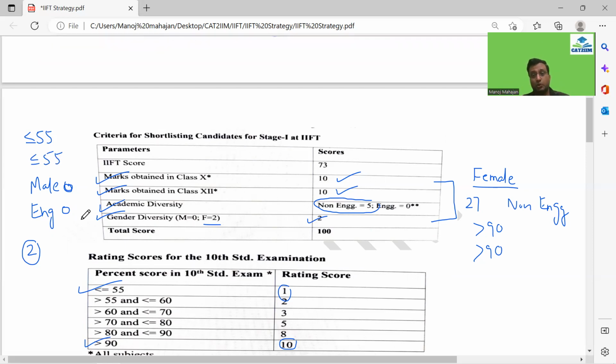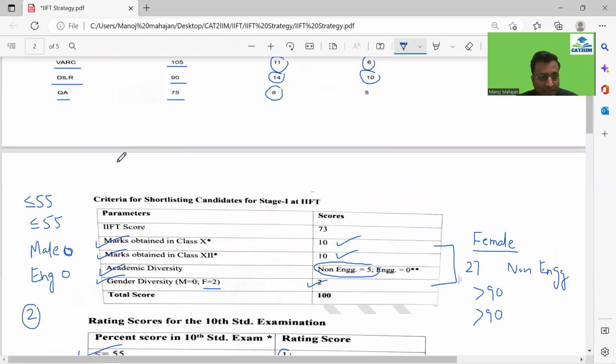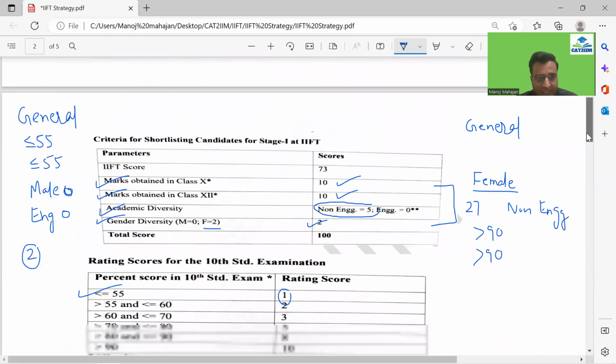And you will find that there is a huge difference in the IIFT score required to get a call between these two scenarios. So let's see quickly how we can calculate, guys. If I just pick up general in both the scenarios, I'm taking the category to be general in both. So general versus general, I'm comparing over here. So let's see, 42.6 it was.